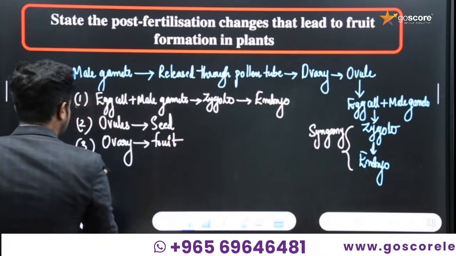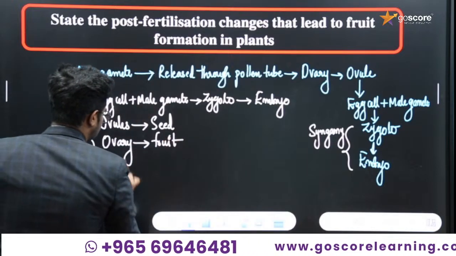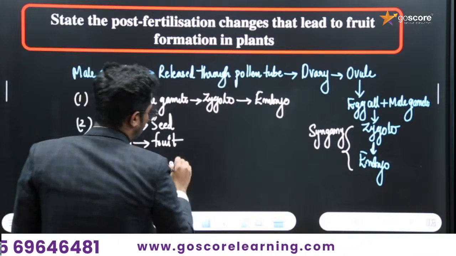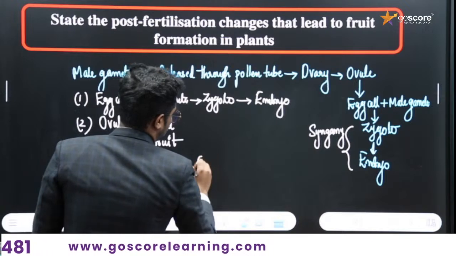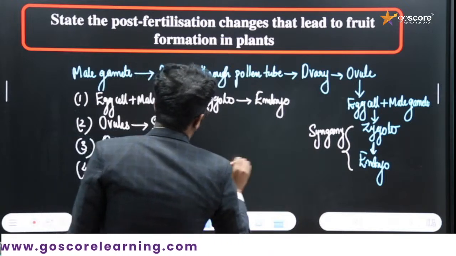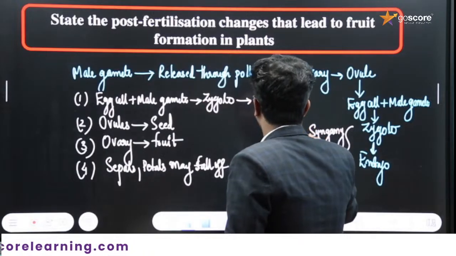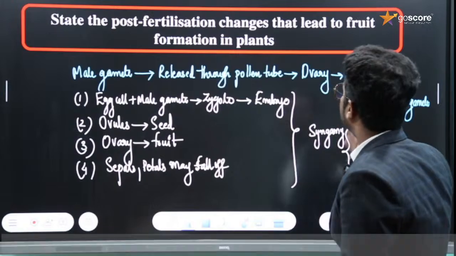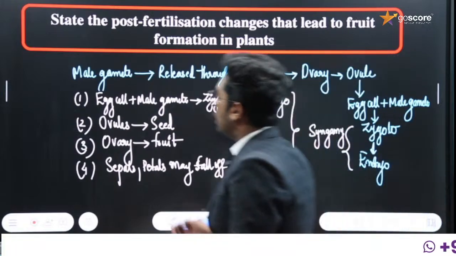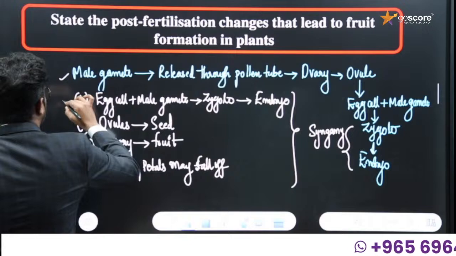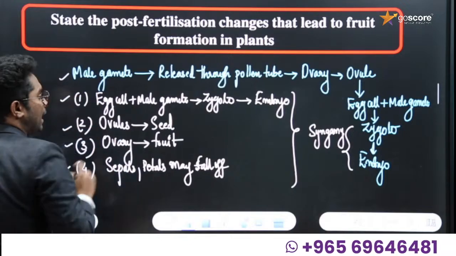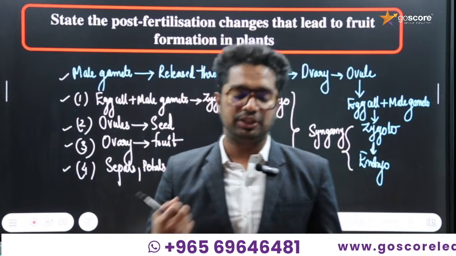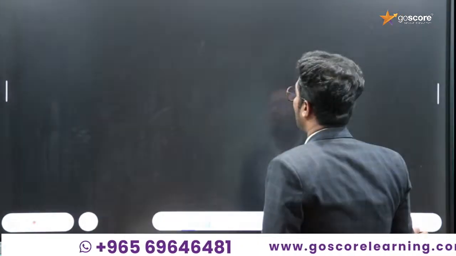The rest of the sepals and petals may fall off or shrivel off. These are the major changes with respect to the question, that is, post-fertilization changes that lead to fruit formation in plants. If you explain everything in your own sentences, you will be able to score 2 marks. If you also draw the diagram, that will be an additional advantage for you. Now we can discuss the next question.